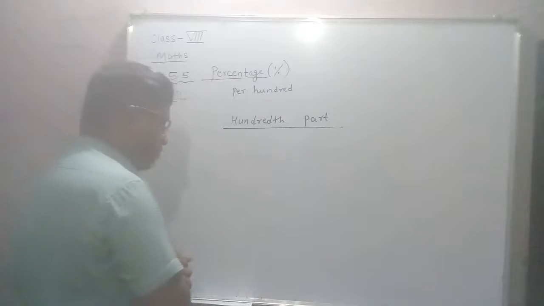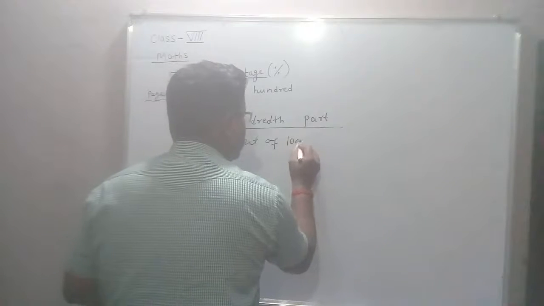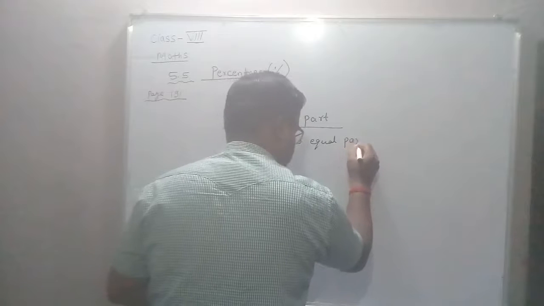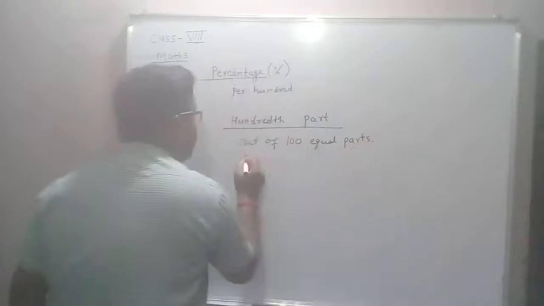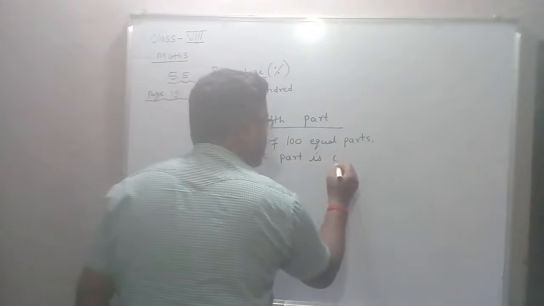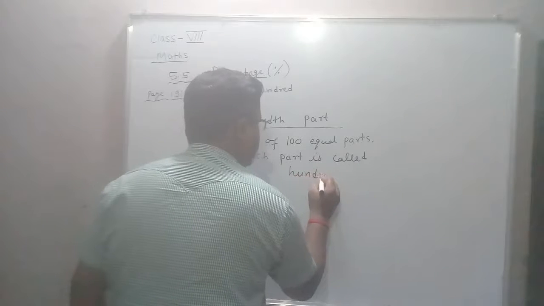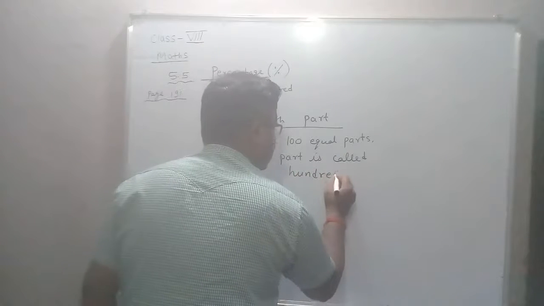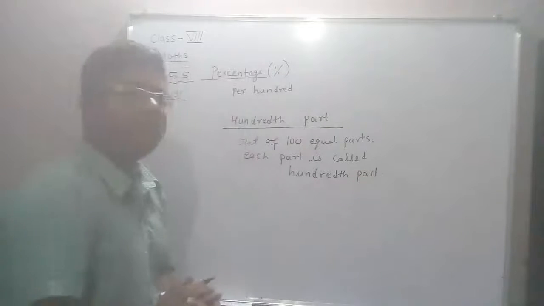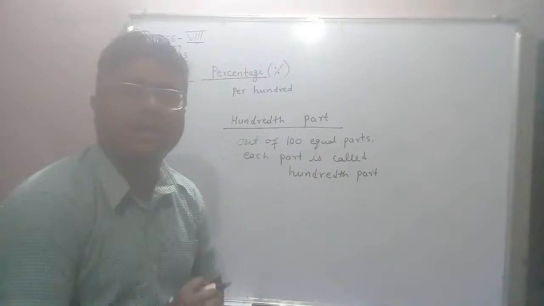Simply, it means out of 100 equal parts, each part is called a hundredth part.